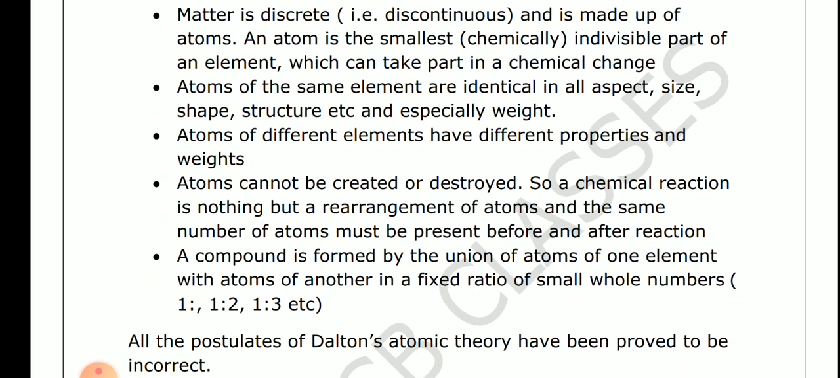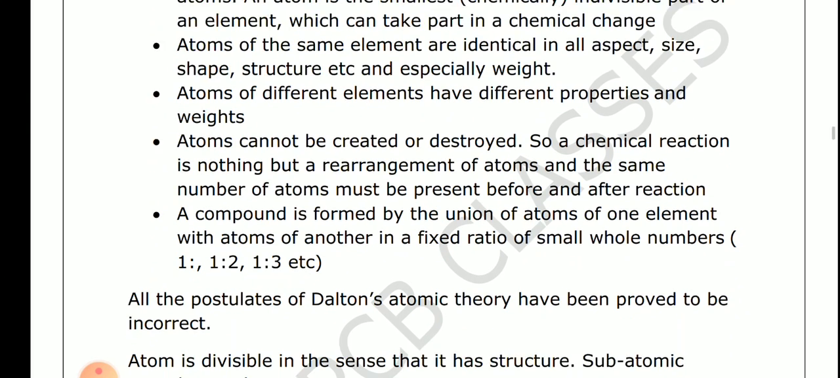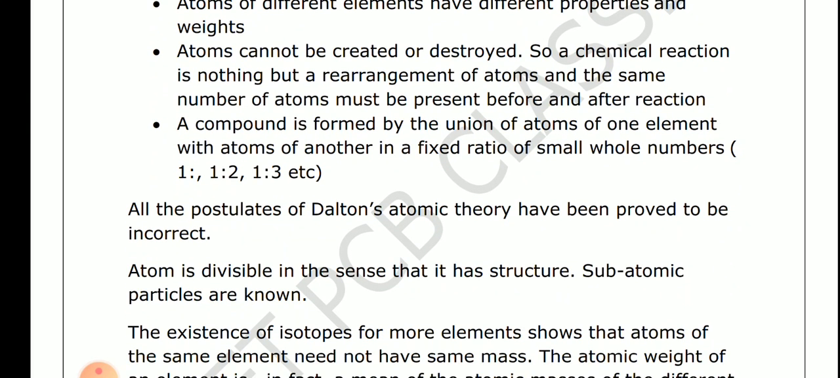A compound is formed by the union of atoms of one element with atoms of another element in a fixed ratio of small whole numbers, 1:1, 1:3, etc. But all postulates of Dalton have been proved to be incorrect.